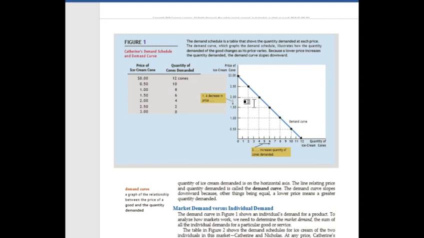When price of ice cream is $2, Catherine buys 4 ice creams, and when price decreases to 1.50, Catherine buys 6 ice creams. So when price decreases, the quantity demanded of ice cream increases.